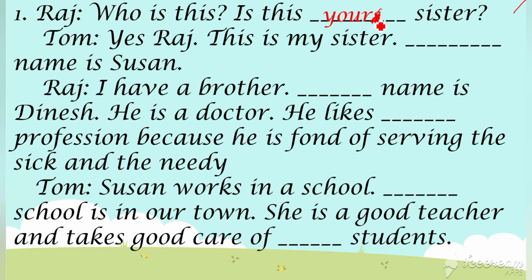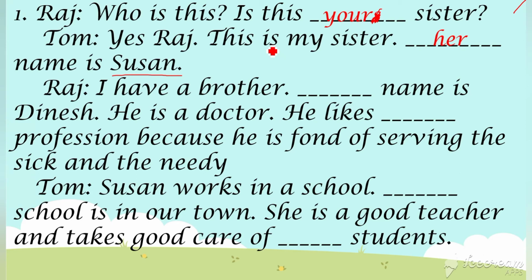So we should add an informative word, right? Susan is a girl. So what will come here? Her. Okay, so her name is Susan. And now Raj is saying, I have a brother. So brother means a boy, right? So dash name is Dinesh.